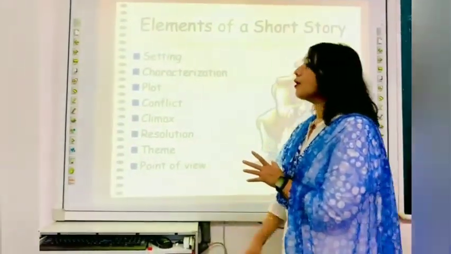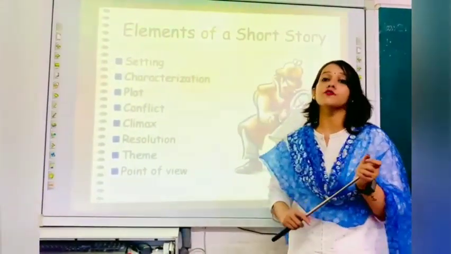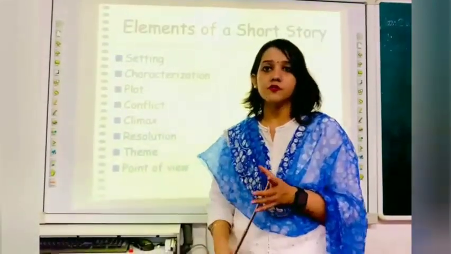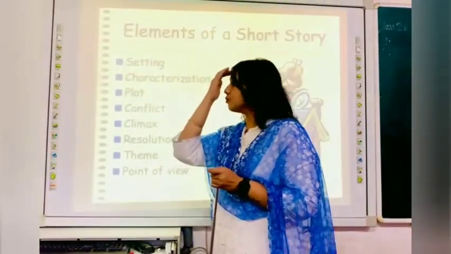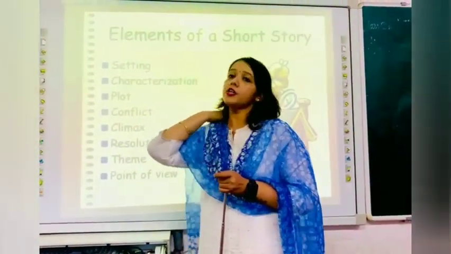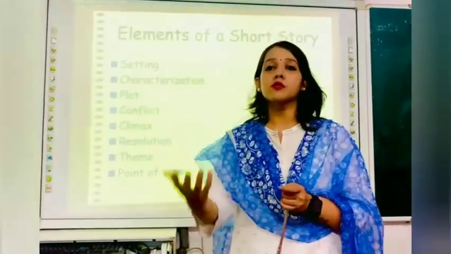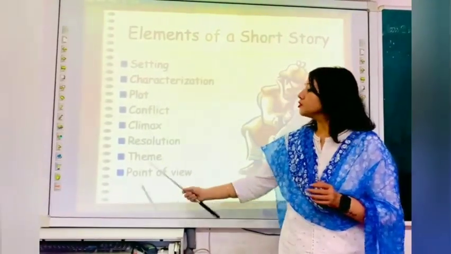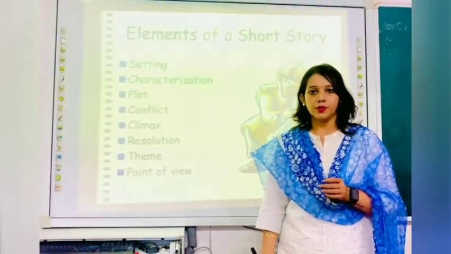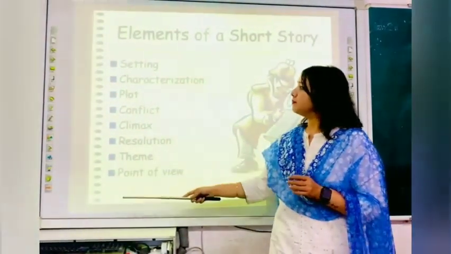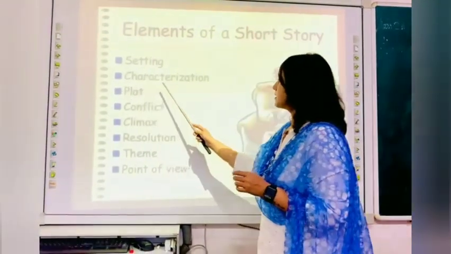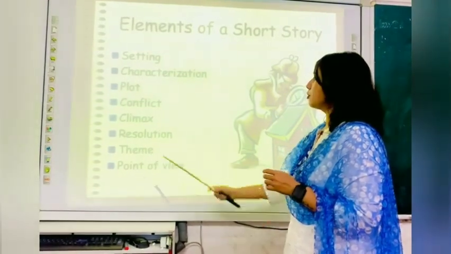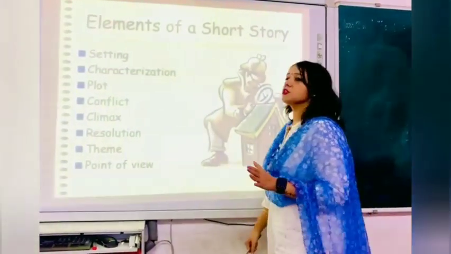And last is your point of view. Now your point of view matters a lot. What is the point of view? What is the POV? That is your point of view. From the story, what is your point of view? And according to your point of view, the reader will also build the point of view. Or else the reader will have some other point of view. So point of view is the conclusion of the story. Okay. So these are the basic elements of the story. First the setting, characterization, plot, conflict, climax, resolution, theme and point of view. So these are the basic elements of the story.